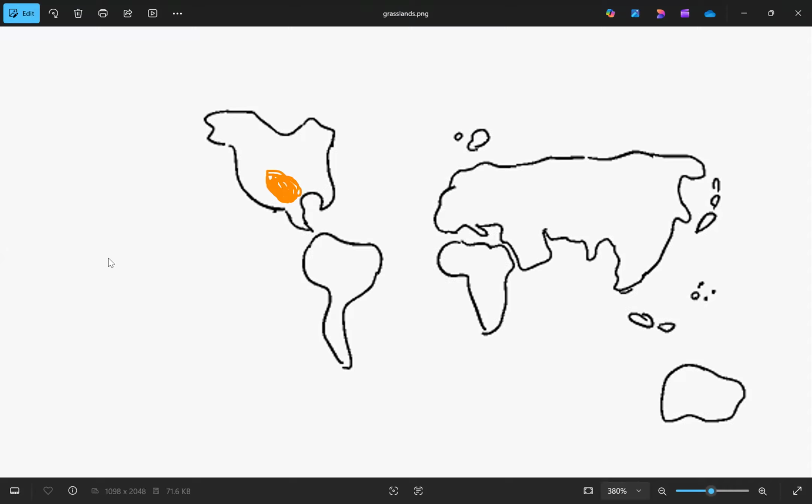The next one we have covered is Pustas. Pustas is in Hungary. So where will Hungary be? Almost here. This is also a temperate grassland. Prairies here, and here we have Pustas.